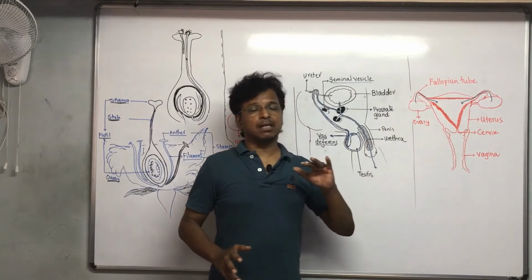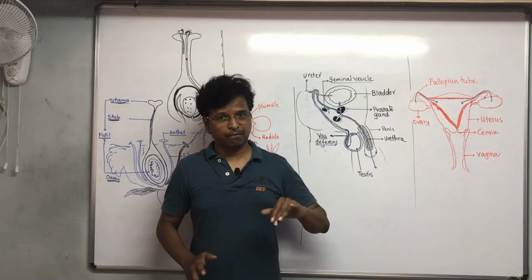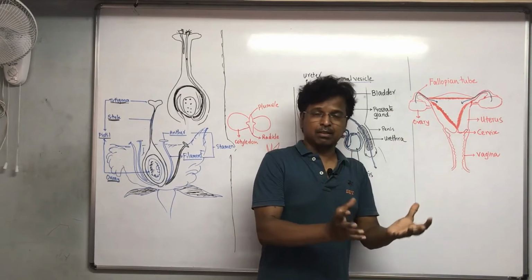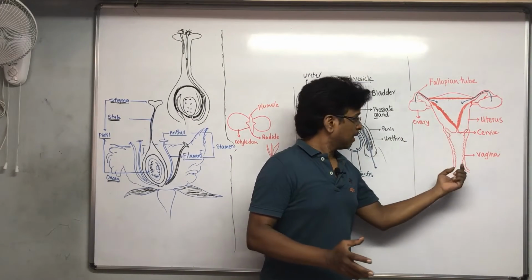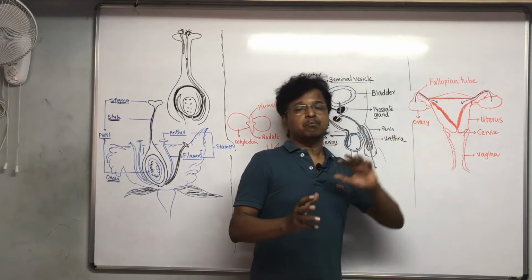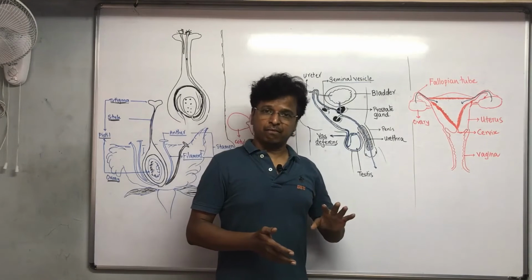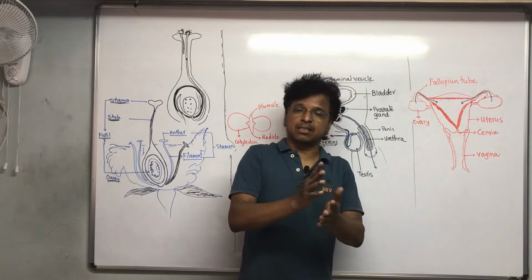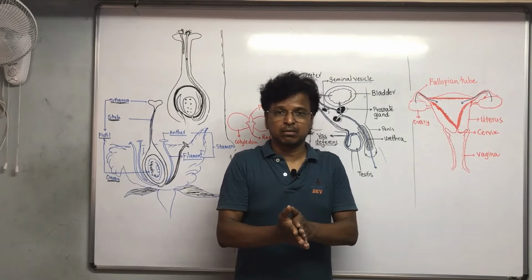So this is what happens if the egg cell which is released into the uterine cavity undergoes fertilization by the germ cells. But if the germ cells are not there and fertilization doesn't occur, then what?